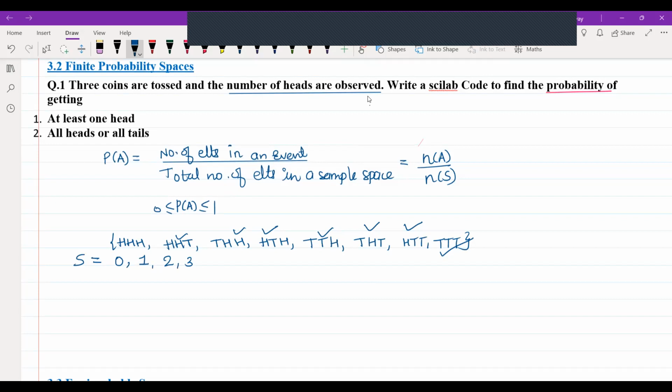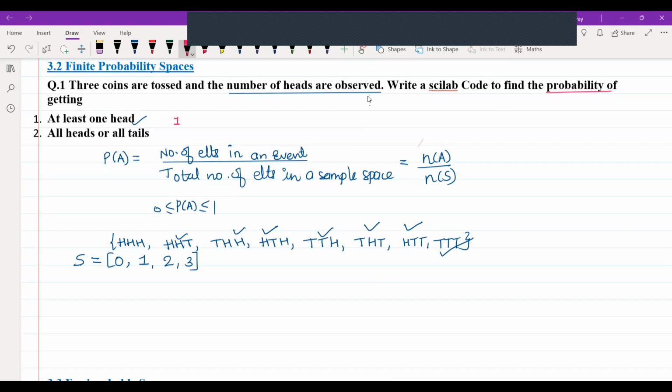So when we store more than one value in a variable, we take the help of an array. Next is write a Scilab code to find the probability of getting at least one head. Here we need to understand the meaning of at least one. At least one means minimum it should be one. It can be more than one also, but minimum we should get one.